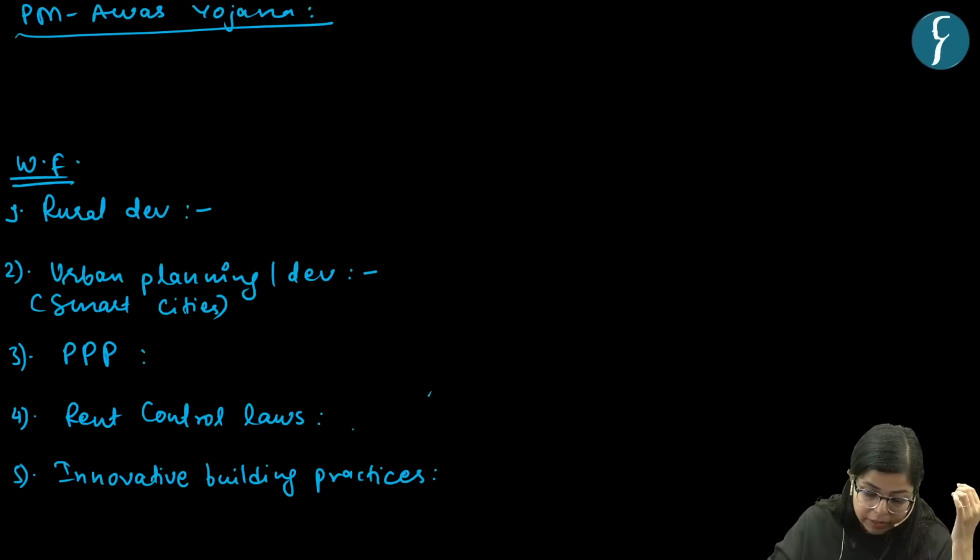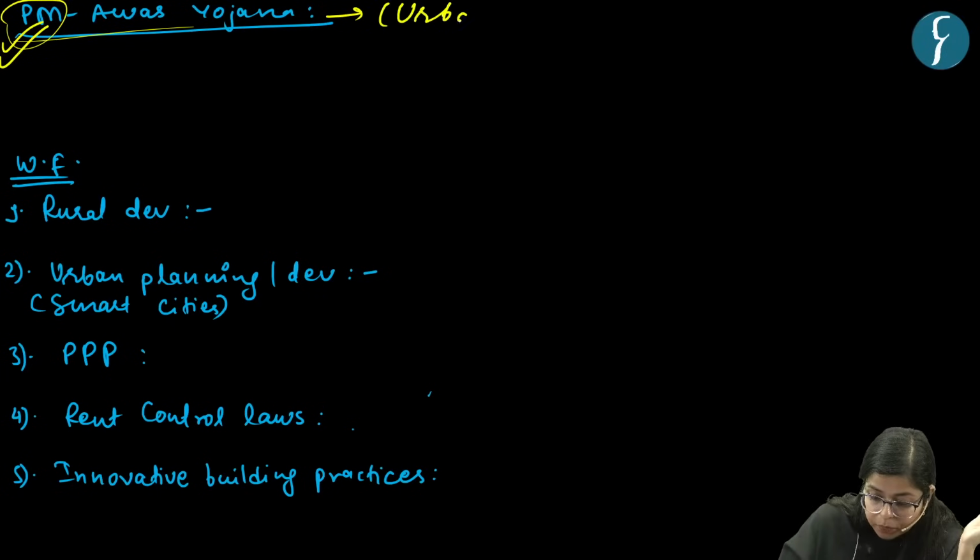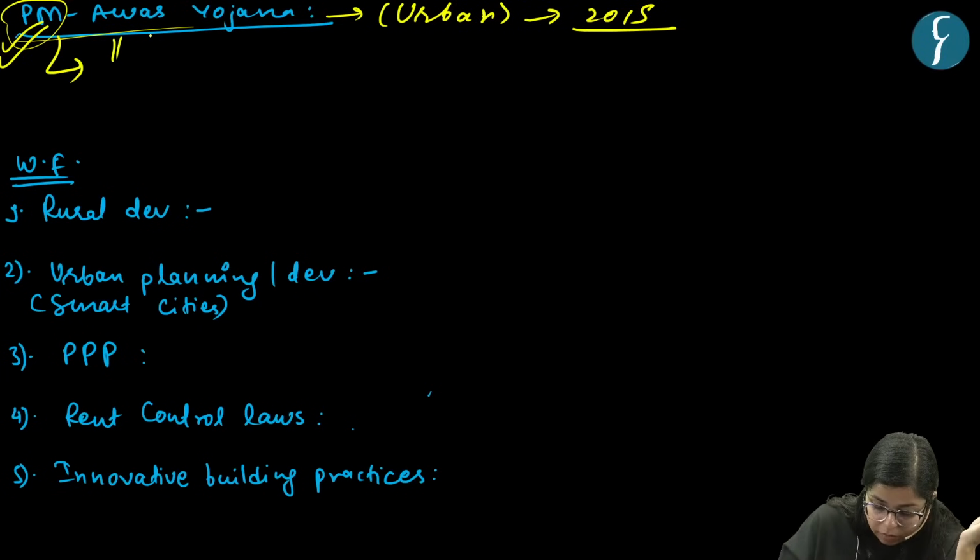So let's understand the government, let's see an important scheme in order to mitigate this issue. The government launched Pradhan Mantri Awas Yojana Urban in the year 2015. So this was a scheme which had the motto housing for all.